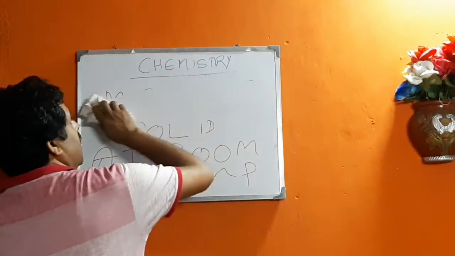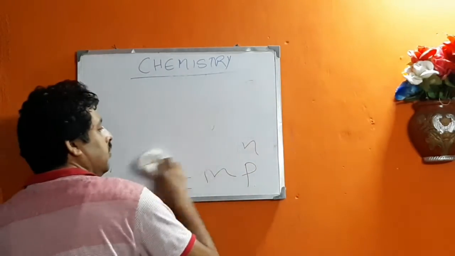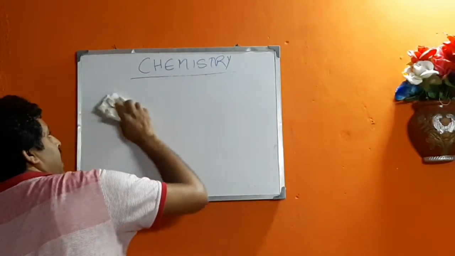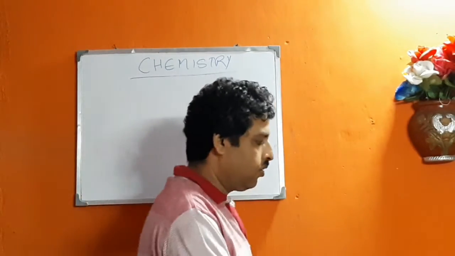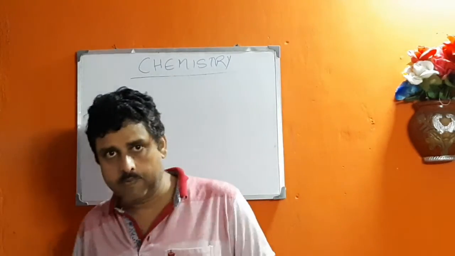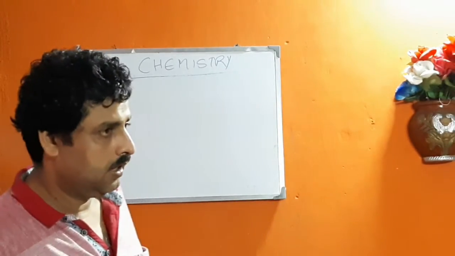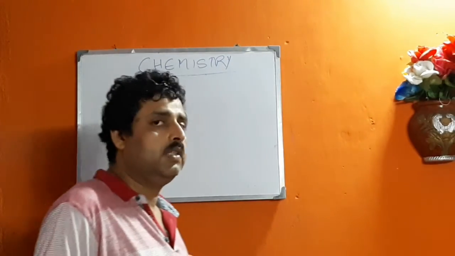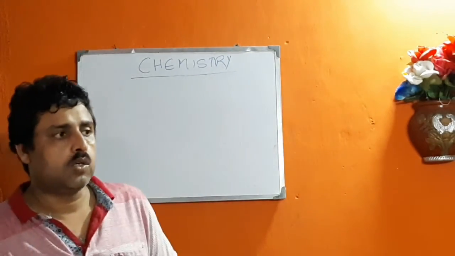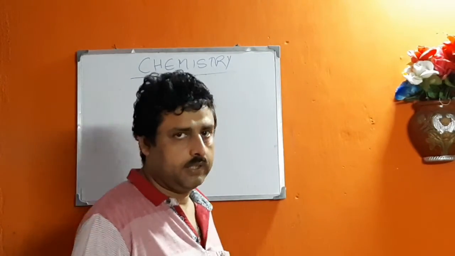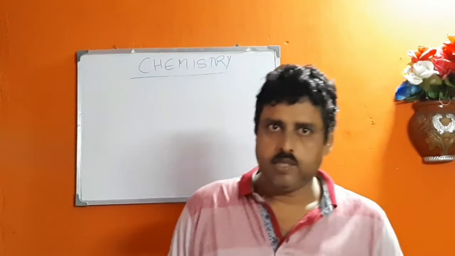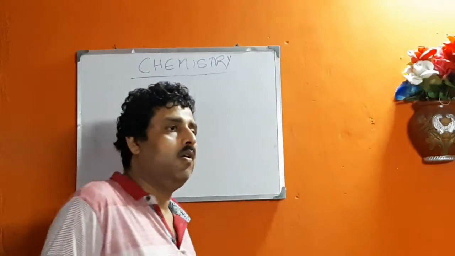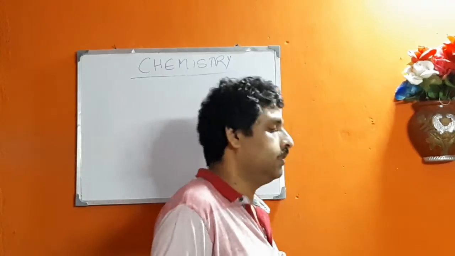Non-metals are bad conductors of electricity, but graphite, an allotrope of carbon, is a good conductor. It is generally used as an electrode in electrochemical processes. That topic, allotropism, I will discuss in my next classes.